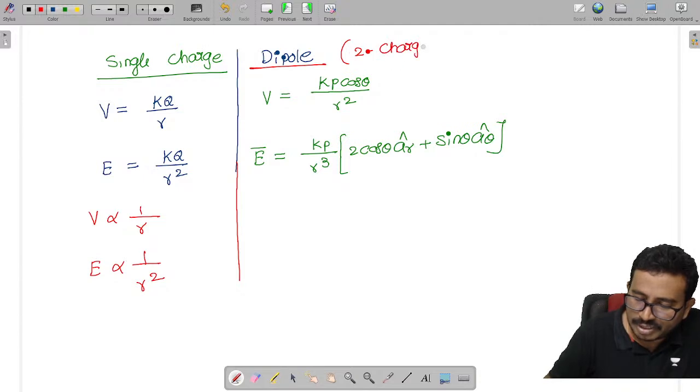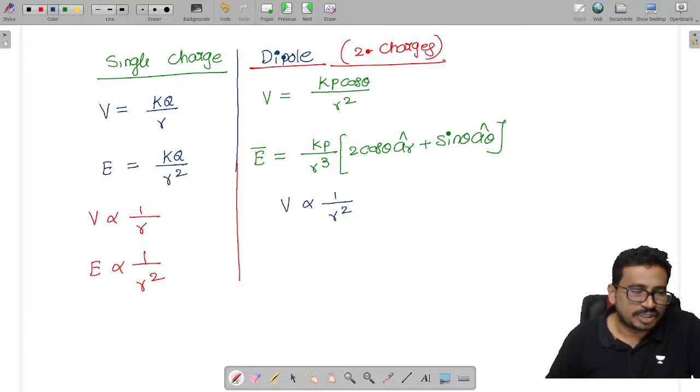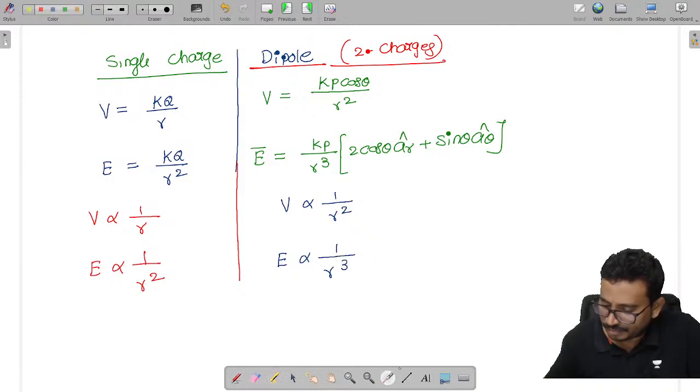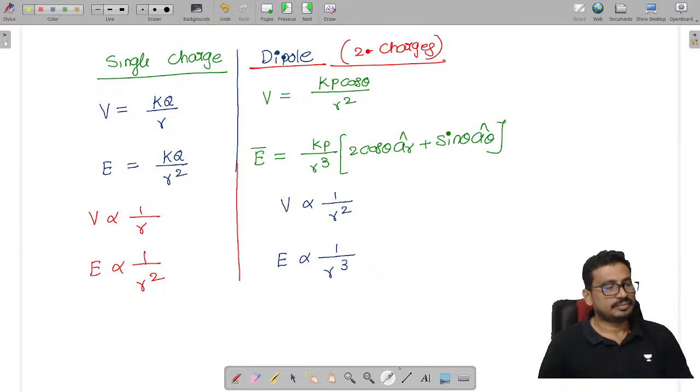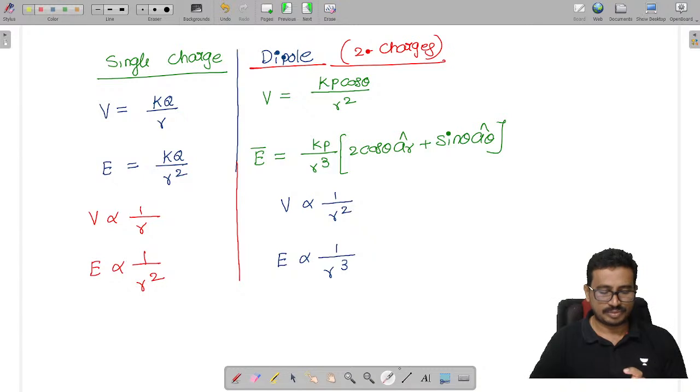In the case of a dipole, the potential is proportional to 1 by r square, and the electric field is proportional to 1 by r cube.